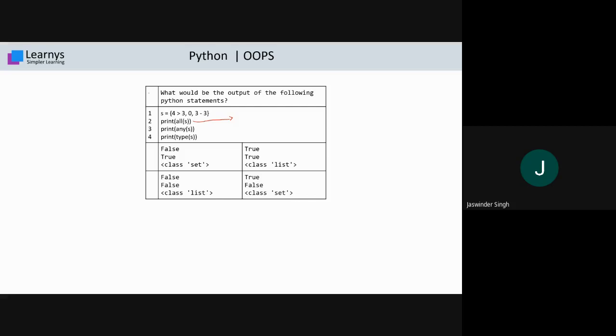So that's why it represents true. And the last one is print type s. अगर आप देखें तो s में curly braces लगा हुआ है. अब curly braces का मतलब आप लोगों को पता है कि set को represent करता है, तो ये class set को represent कर रहा है. Therefore the answer is false, true, class set. यहाँ पे इस क्वेश्चन को देने का reason is to enhance your knowledge in all, any and type. These three functions. Okay. So I hope this is clear to you.